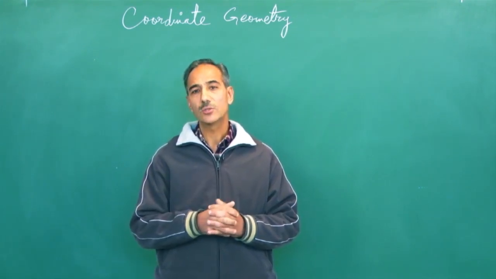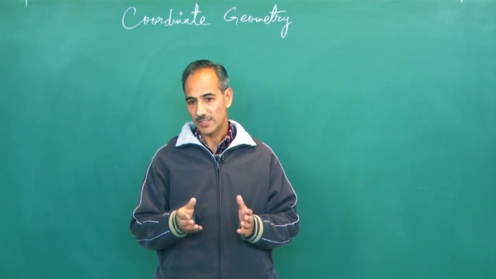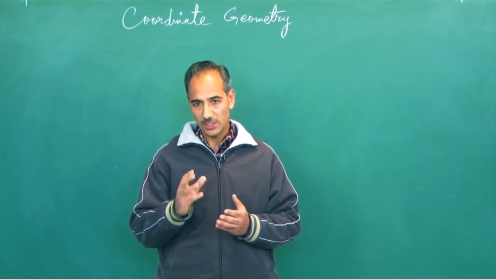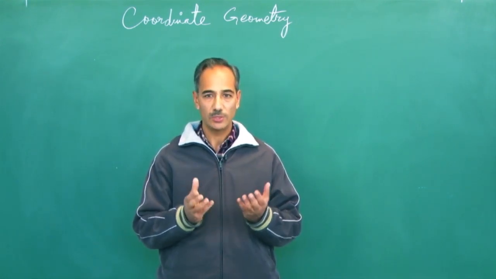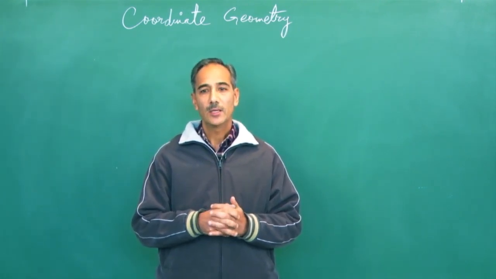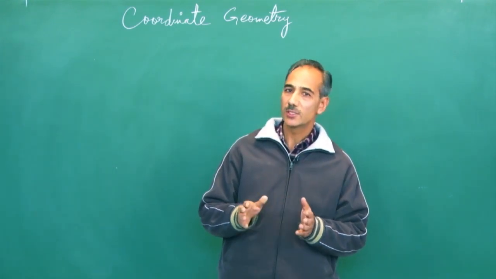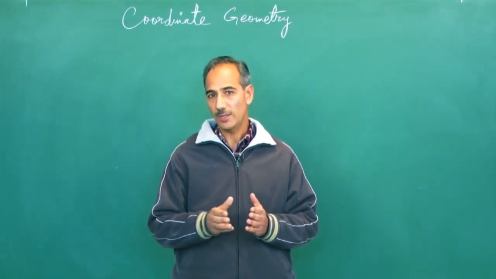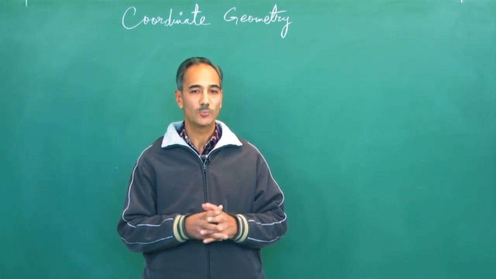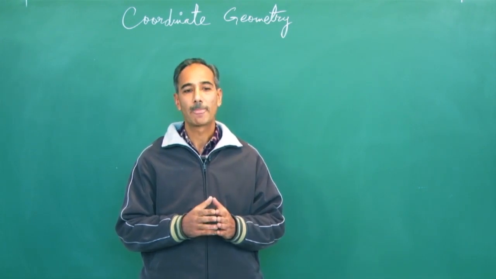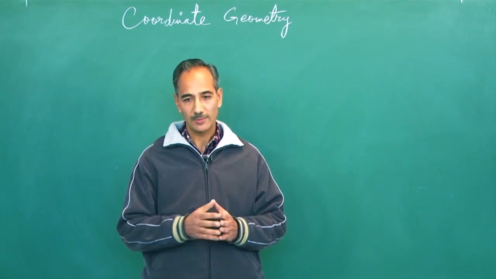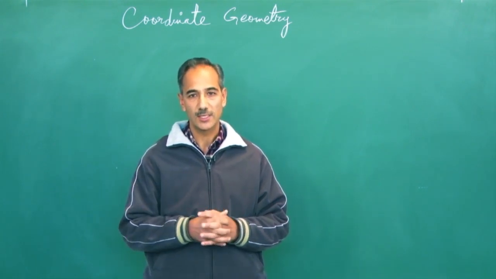Now, coordinate geometry is also known as analytic geometry. The founder was René Descartes. What Descartes did, he made use of algebra. Using algebra, he studied geometry. Now, in coordinate geometry, we are all concerned with the coordinates of a point, because with the help of coordinates you find the position as well as the location of a point. That point could be on a plane, it could be in space. And it has wide applications as for different branches of mathematics are concerned. It's widely used in day-to-day activities.